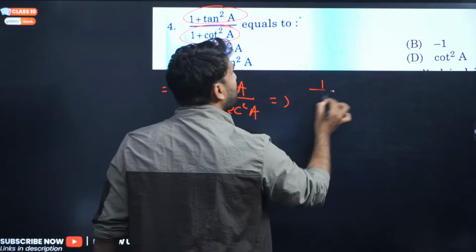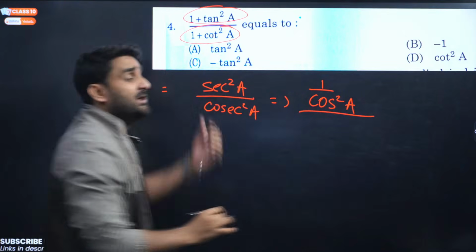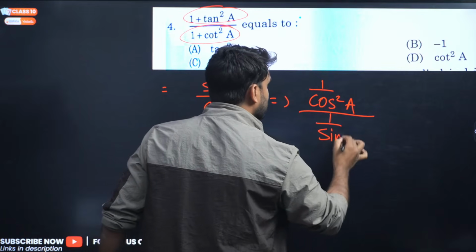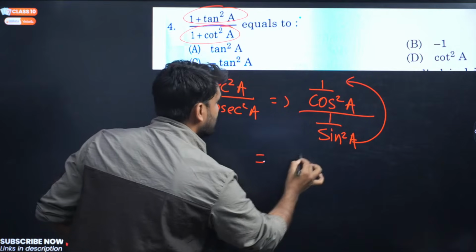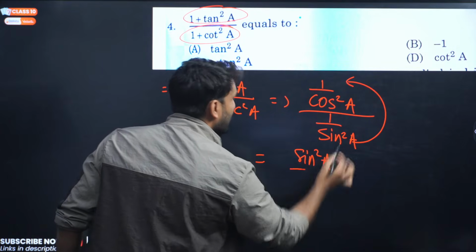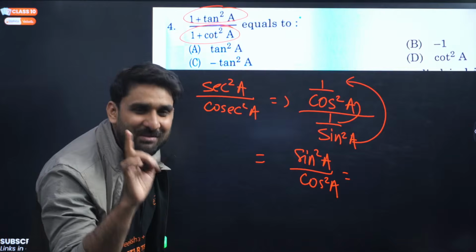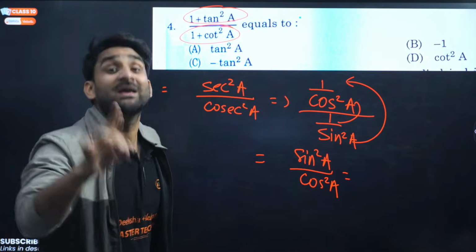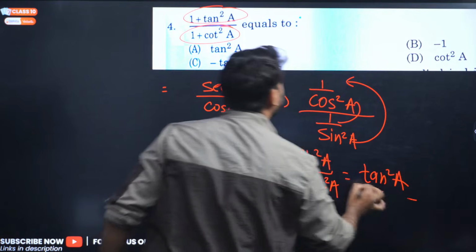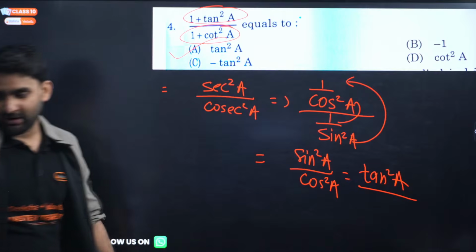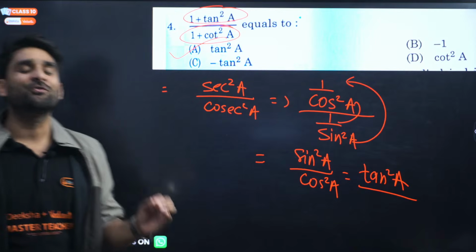Now sec is the reciprocal of cos, so it can be written as 1 upon cos square A, and cosec is the reciprocal of sine, so it can be written as 1 upon sine square A. Now sine square will go there, so this will become sine square A, and this will multiply with this, so this will become cos square A. And you remember sine by cos A is tan A, but a square is there, so the result will be tan square. Wow, option number 1 will be correct. Very good, very good.